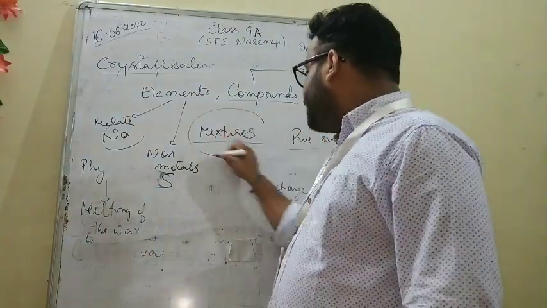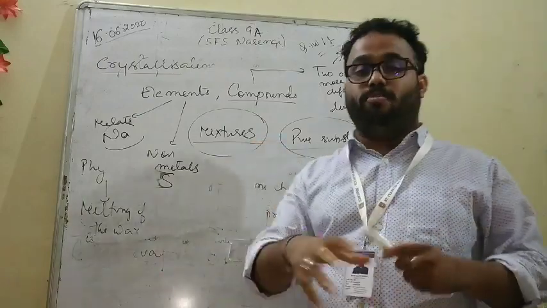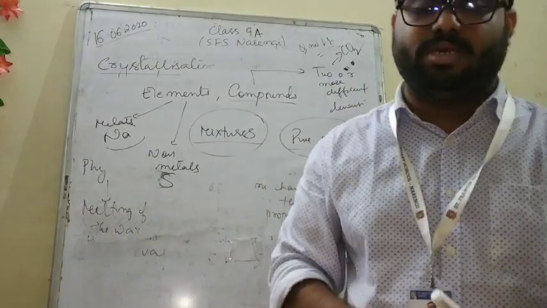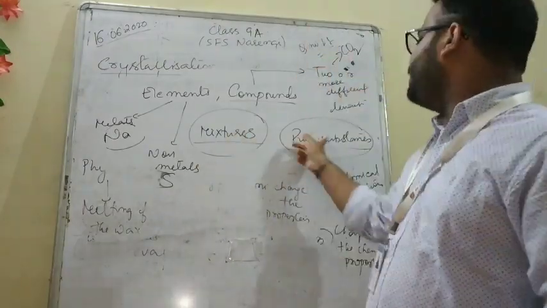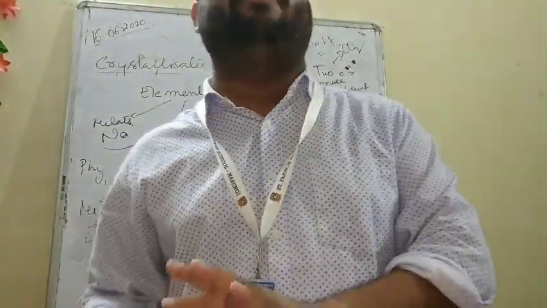Then you have mixtures and pure substances. Mixtures means composition of two or more different things. Pure substance is made up of only one type of compound. So this is there in your book also. You can simply read and you can find out the difference. So this was the last part of this particular chapter.